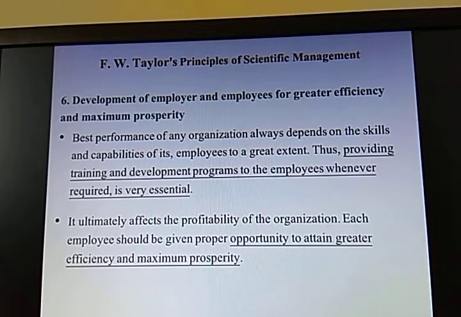The best performance of any organization always depends to a great extent on the skills and capabilities of its employees. Thus, providing timely training and development programs to the employees whenever required is very, very essential. Students, let me tell you, we teachers also have to undergo certain orientation programs and training, which is provided by the ICSE board also.